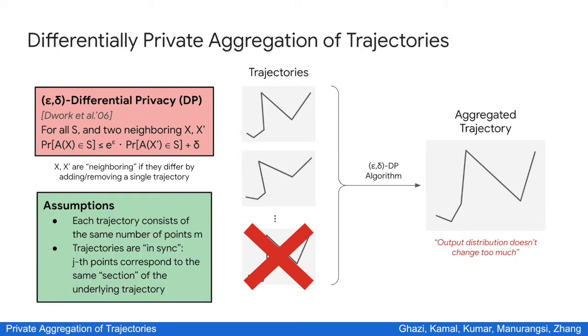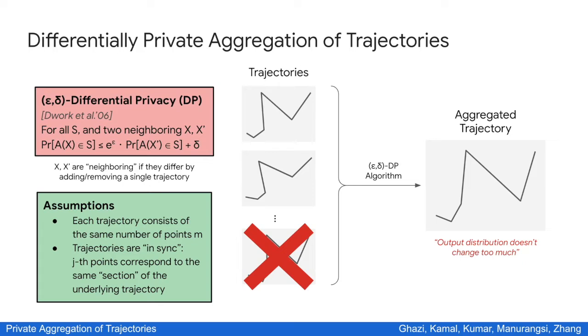Throughout our work, we make several assumptions. For example, we assume that each trajectory is a polyline resulting from joining the same number of points, m. And furthermore, we assume that these trajectories are in sync, in the sense that the j-th point of each trajectory corresponds to the same section of the underlying trajectory. I will not go into more details or formalize these assumptions more, but in our full paper, we have a formalization of this under which we can prove some performance guarantee of our algorithms.